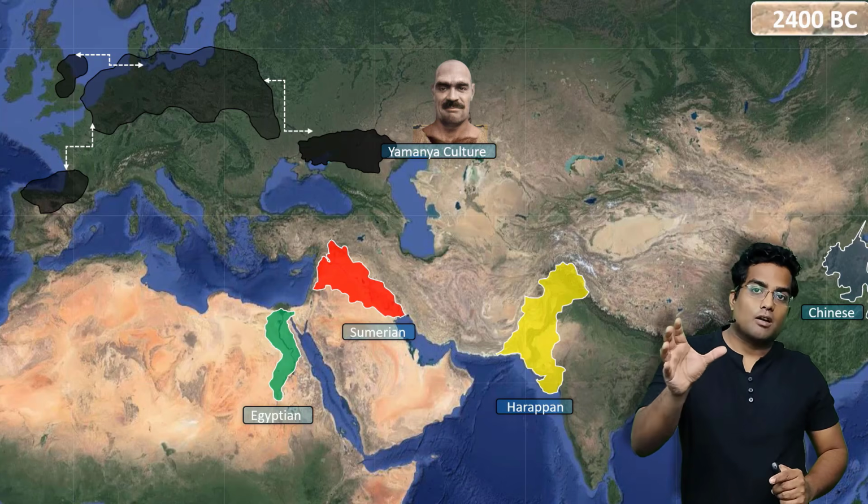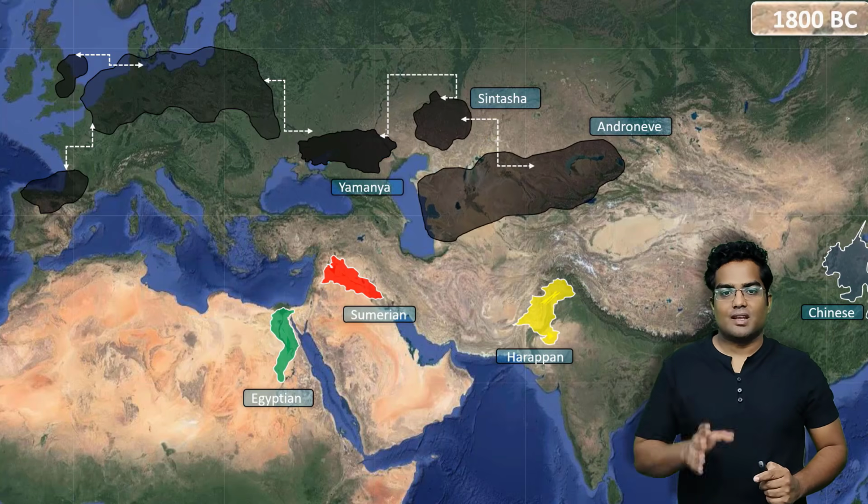Awesome. Okay, so as you can see, you have the Yamnai culture and it has spread. Now let's go forward again in time. Now this is 2400 BC. The Yamnai culture has again spread to parts of Portugal and Spain. It has also reached parts of the UK. Awesome. Okay, now comes the interesting part.